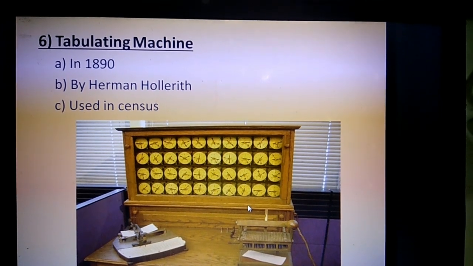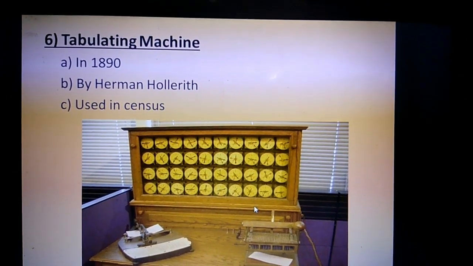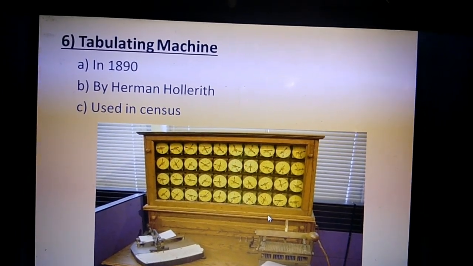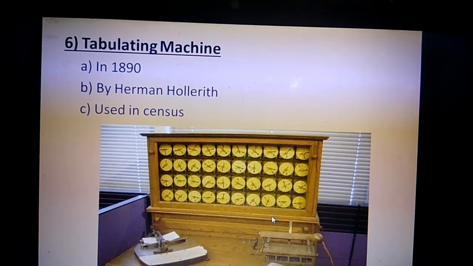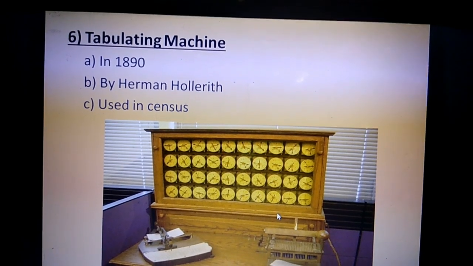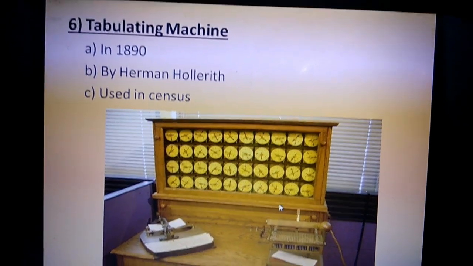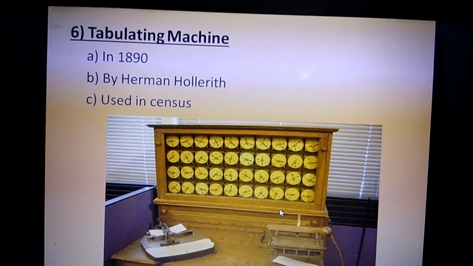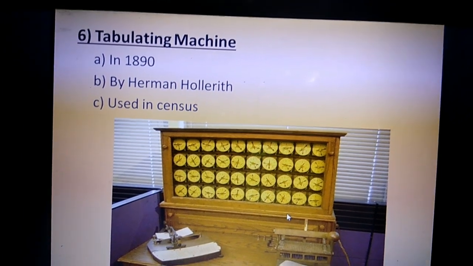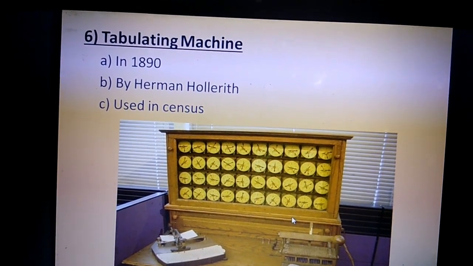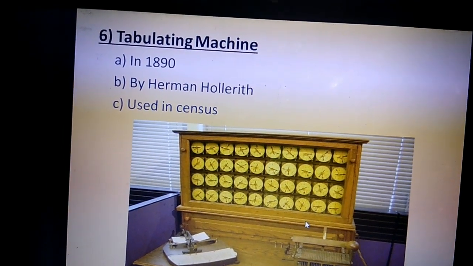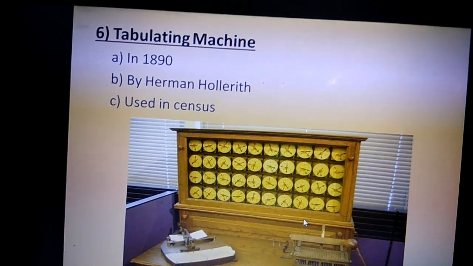Now the name of the sixth device is tabulating machine. In 1890, Herman Hollerith, an army engineer, invented a tabulating machine. This tabulating machine was used in the census. Census means to count the population. It gave a quick count of the population. The use of the tabulating machine was so successful that Hollerith formed a company that later became famous as International Business Machines, or IBM.